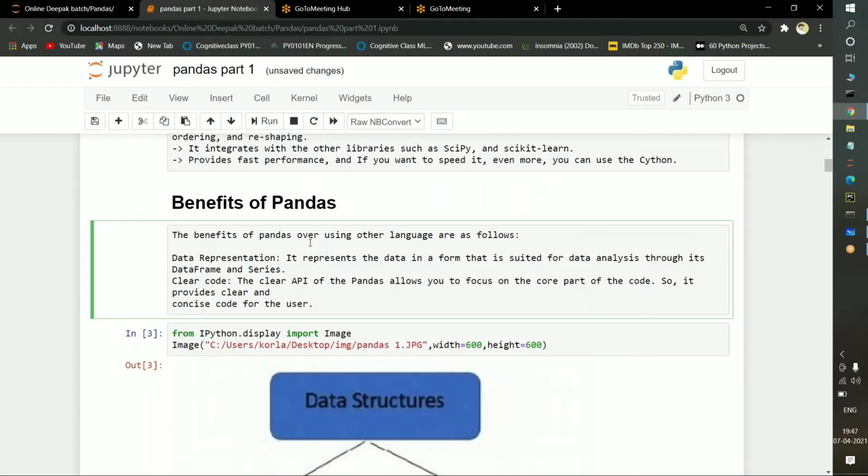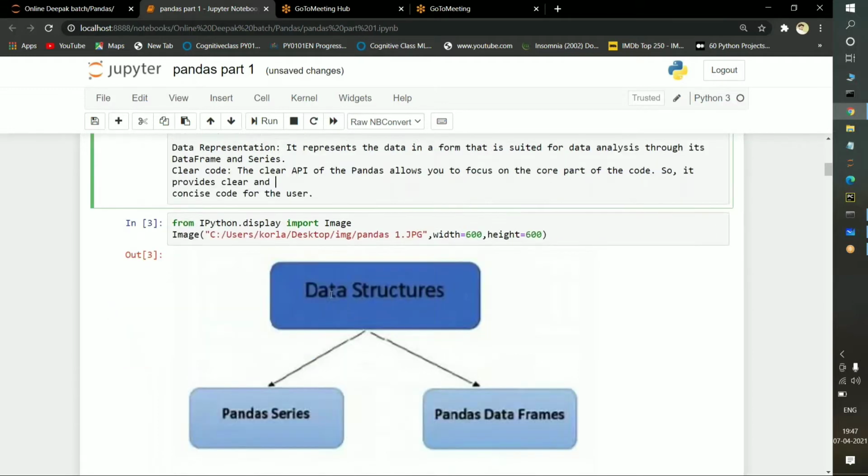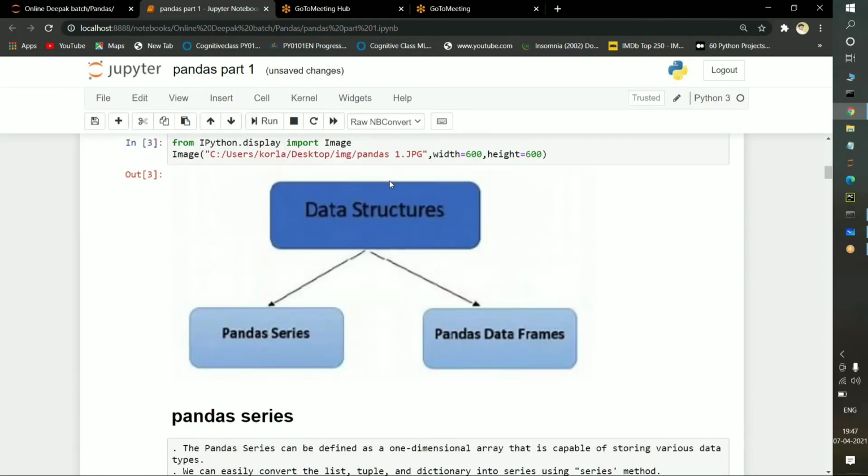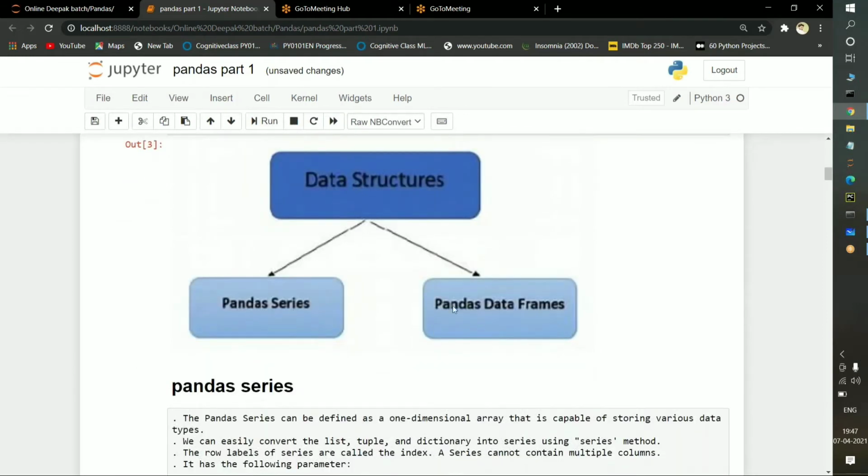I will share this file in my GitHub account as well as in the description. There is no issue, you can follow it. Okay, so see here, this is one of the best images. I'm taking the data structures here. So if you observe here in pandas, how many types are there?